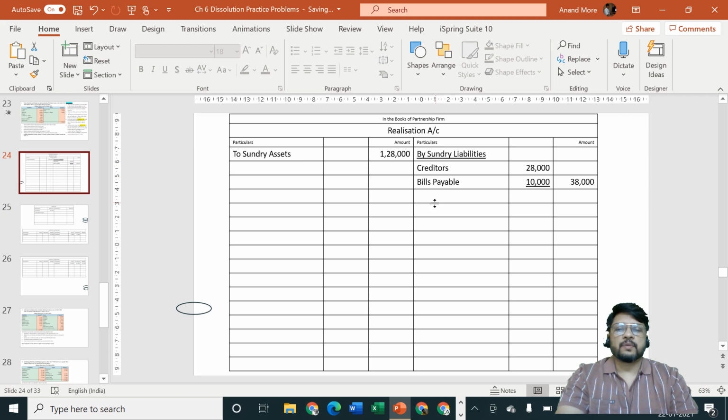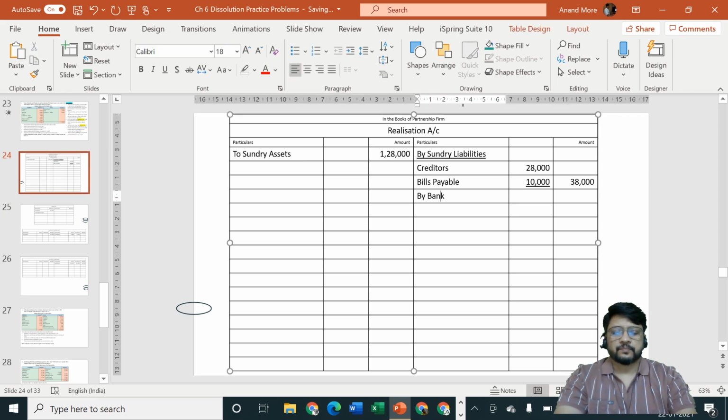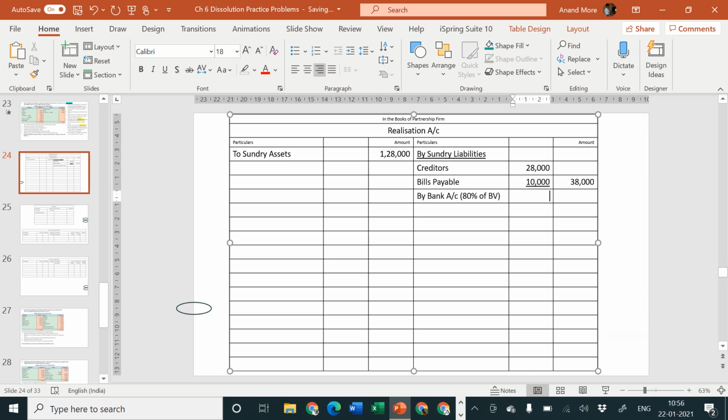and realization account credit side by bank account. How much is the amount? 80% of book value. So calculate it quickly. 1,28,000 into 80% comes to 1,02,400.